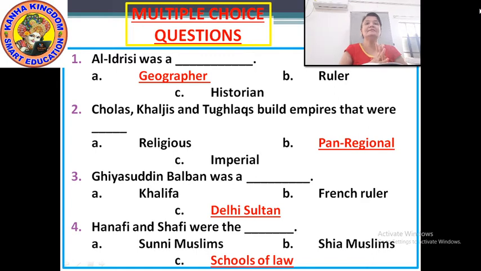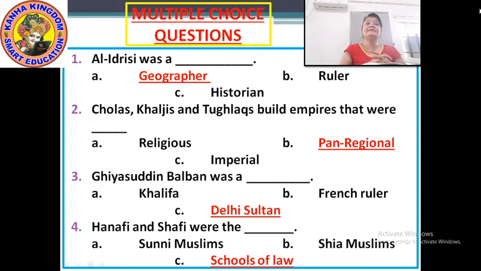Cholas, Khiljis and Tughlaqs built empires that were dash. Option A, religious, B, pan-regional, and C, imperial.